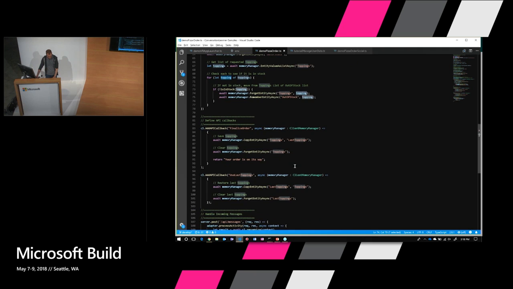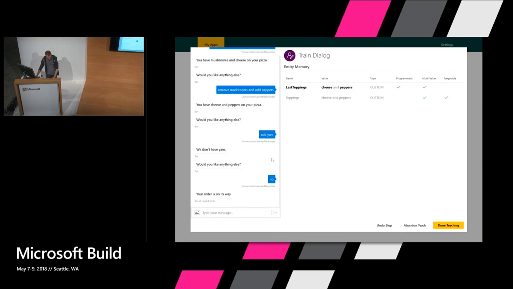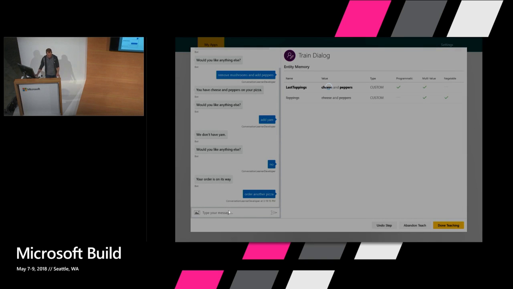And let me just show you quickly how you can register those API calls. So here, this finalize order, what that does is some entity manipulation, and then it returns the string your order is on its way. It could have also returned a card. Speaking of cards, let me just show one last step here. Let's say the person comes back and says, order another pizza.